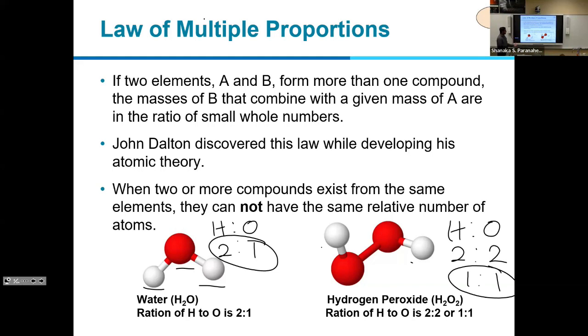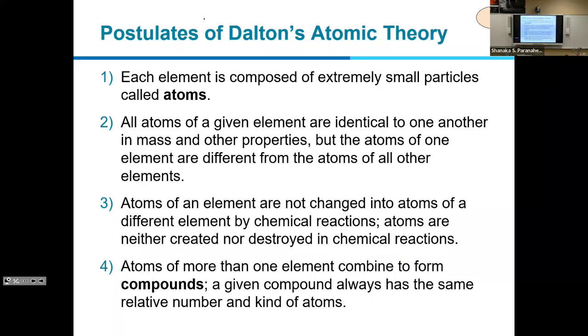This is related to mass again. If two elements A and B form more than one compound, the masses of B that combine with a given mass of A are in the ratio of small whole numbers. This was discovered by John Dalton. When two or more compounds exist from the same elements, they cannot have the same relative number of atoms. That's the simple idea of this law. Based on all those experimental evidence, John Dalton came up with four key points, called Dalton's postulates or Dalton's atomic theory.